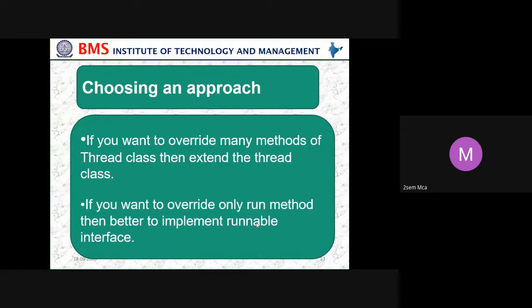Choosing an approach: if you want to override many methods of the Thread class, then extend the Thread class. If you want to override only the run method, then it is better to implement the Runnable interface.